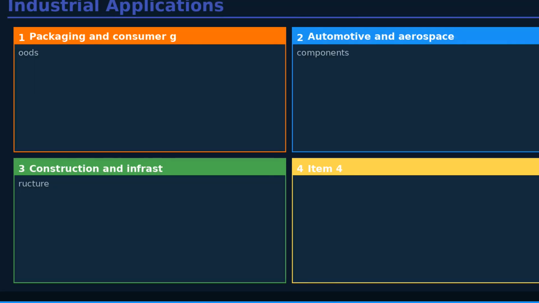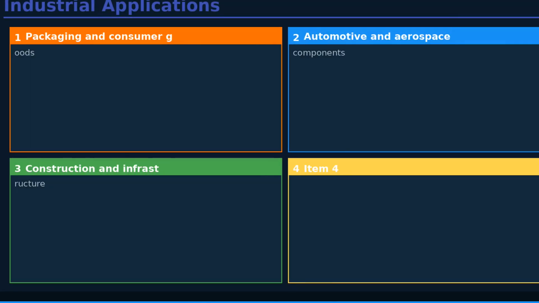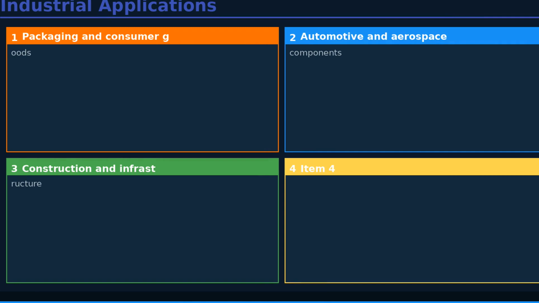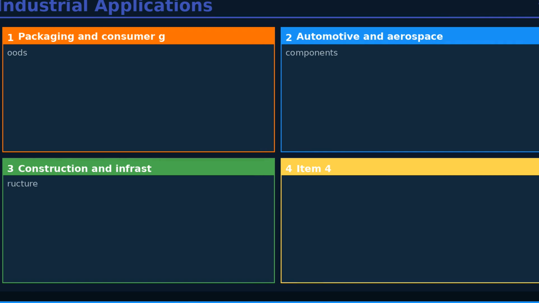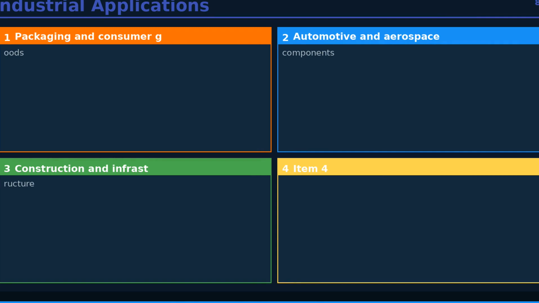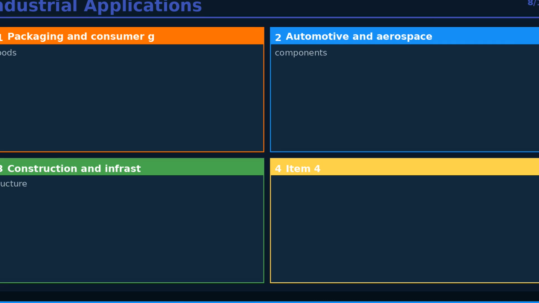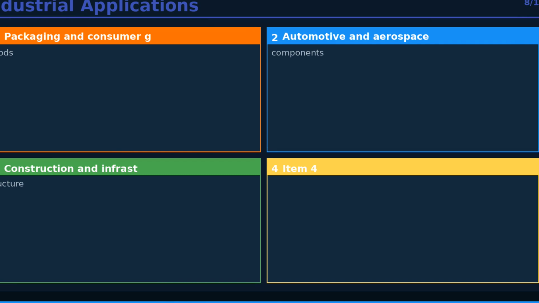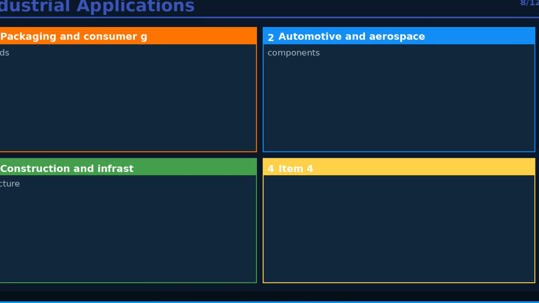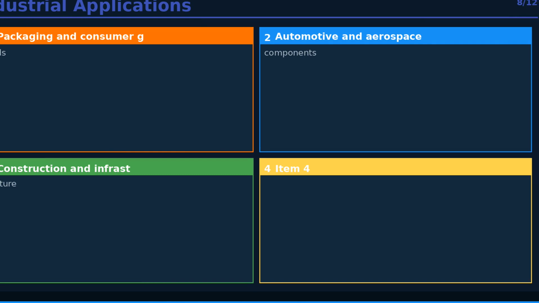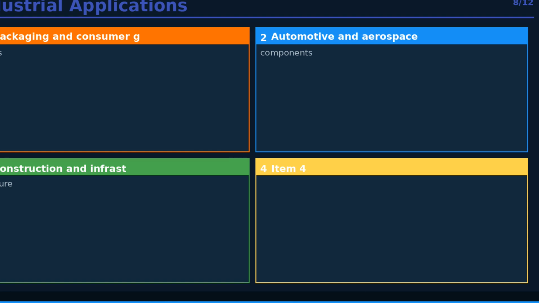Drilling machine types: column, radial, pillar are applied across packaging, automotive, and construction sectors worldwide. In packaging, it provides lightweight, barrier-rich solutions at low cost. Automotive and aerospace applications demand high strength-to-weight ratio and thermal stability.